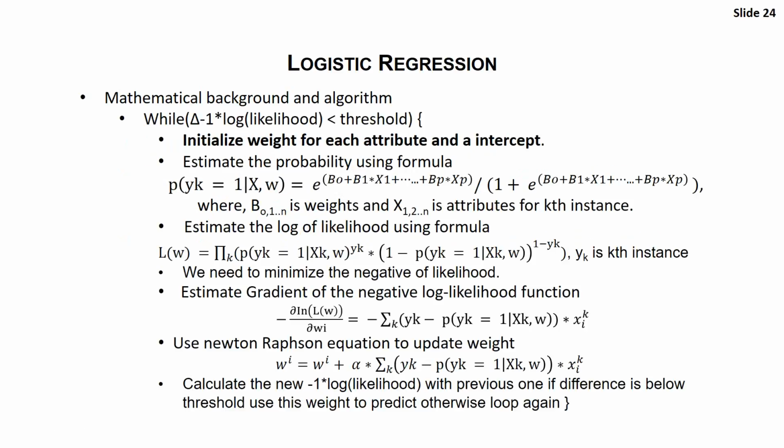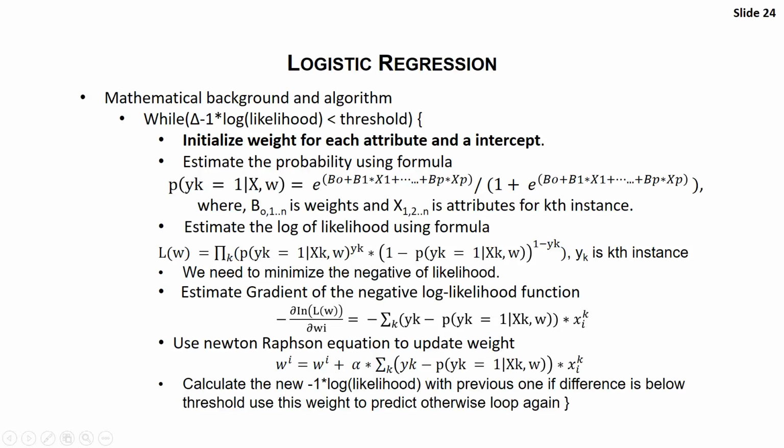So let's see the algorithm to calculate the weights. First, the main objective of logistic regression is to minimize the minus log of likelihood. To proceed with this, first we initialize the weight for each attribute and an intercept, which we see here as B0. Now we need to estimate the probability using this formula. This is the probability of a positive outcome.